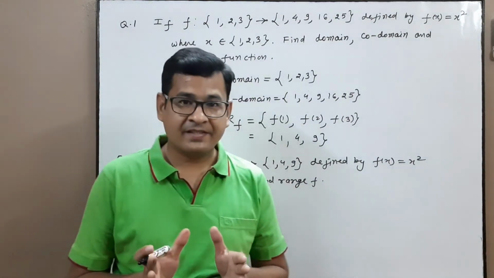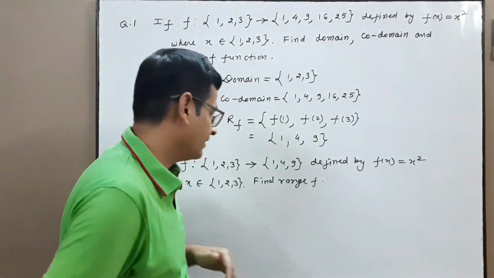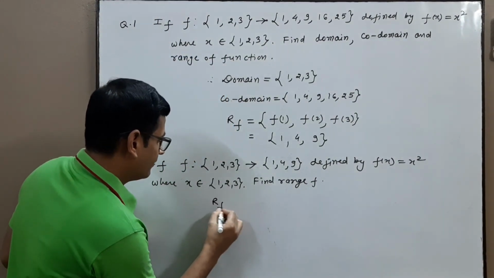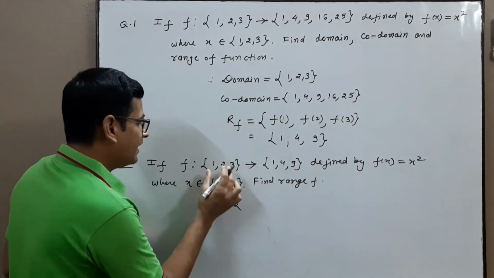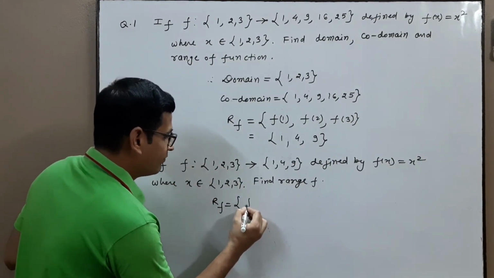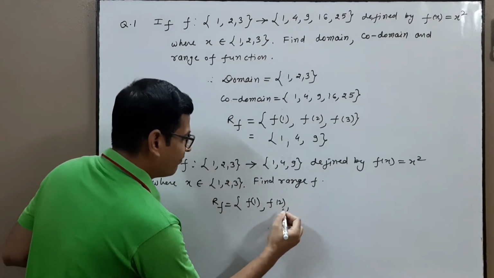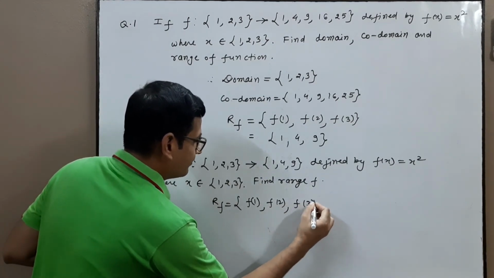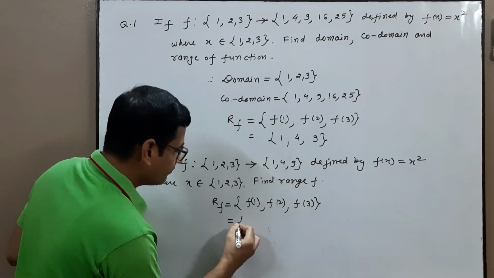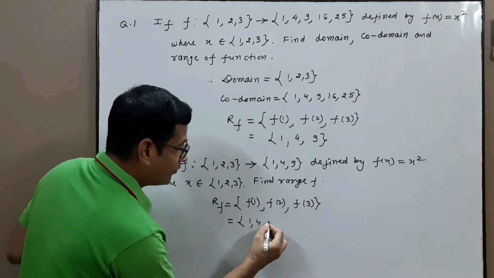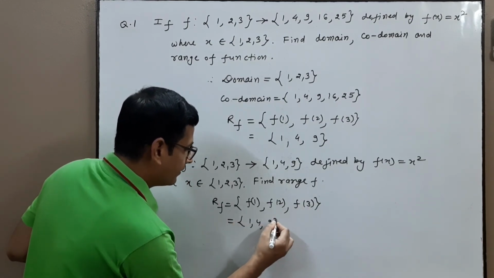Now range f means image set. There are three elements in the first set. So the image of 1, f(1), the image of 2, f(2), the image of 3, f(3), is equal to 1, 4, 9.